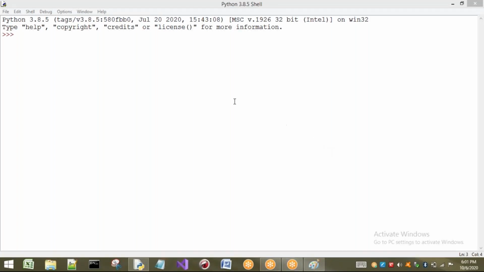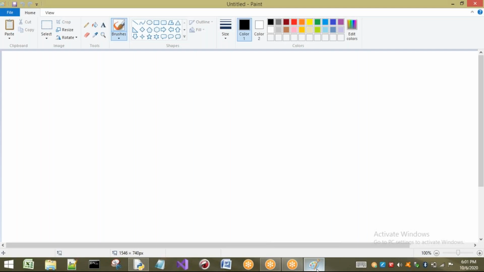Good evening. In the previous session, we discussed data types in detail, and we completed the concept of dictionary. So in today's session, we are going to discuss the concept of functions. First, let us see what is meant by a function.